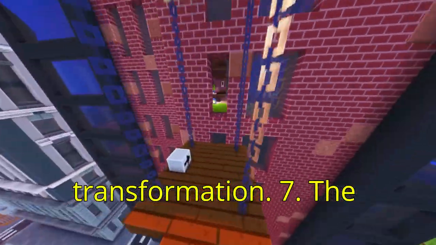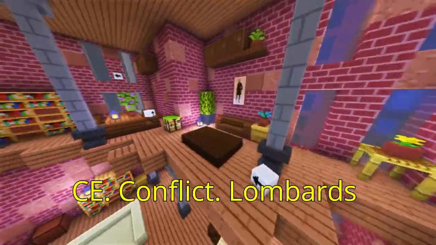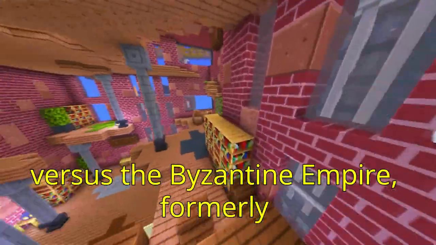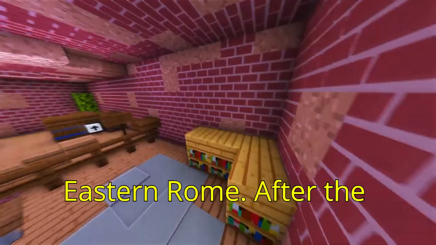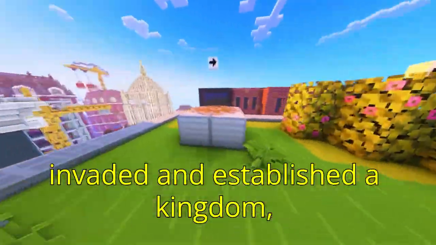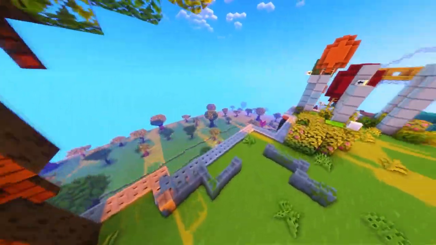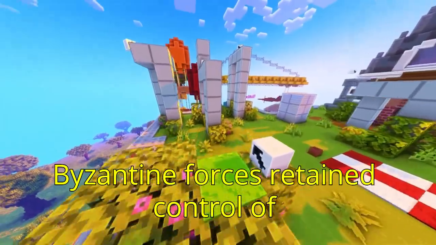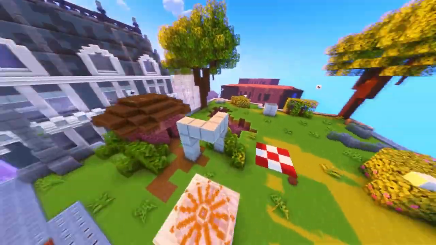7. The Lombard invasion of Italy, 568 CE. Conflict: Lombards versus the Byzantine Empire, formerly Eastern Rome. Key events: after the Gothic War weakened Italy, the Lombards invaded and established a kingdom, occupying much of the peninsula. Byzantine forces retained control of limited areas, including Ravenna and parts of southern Italy.